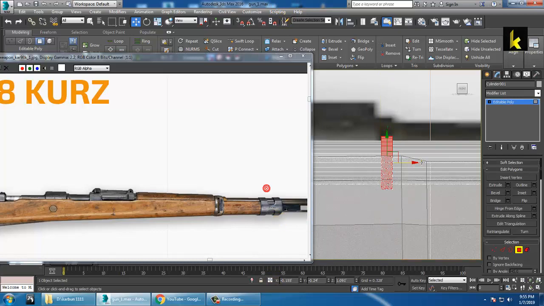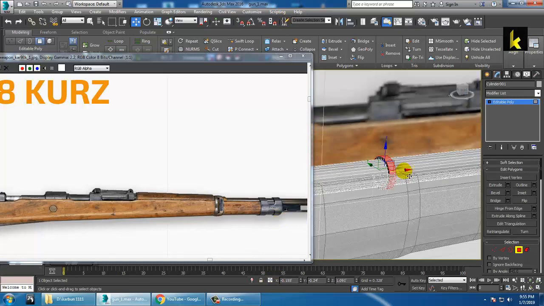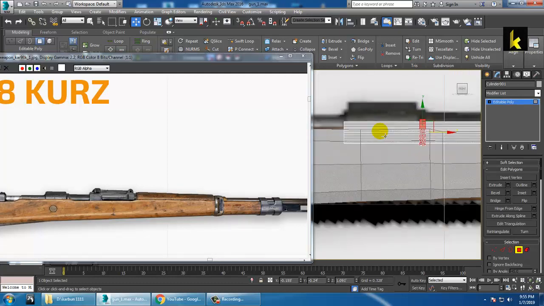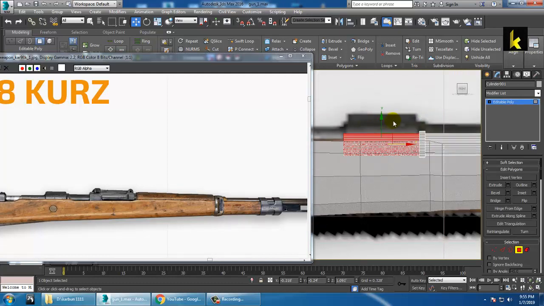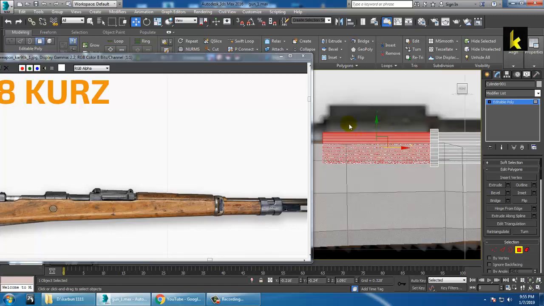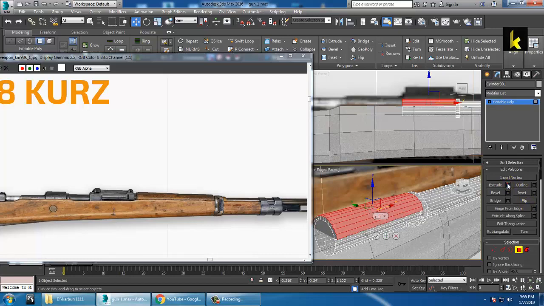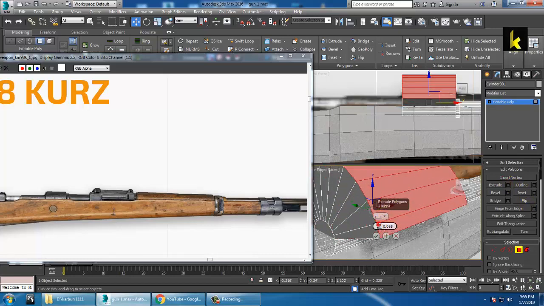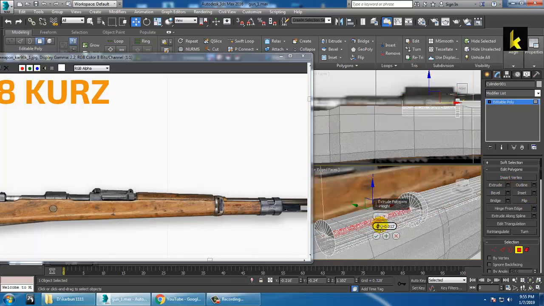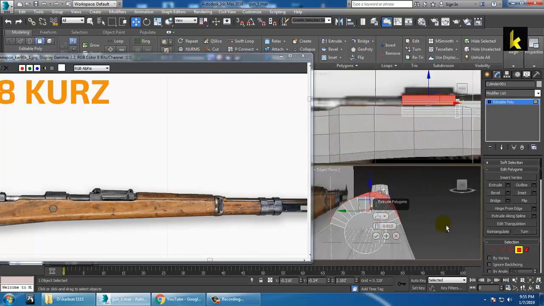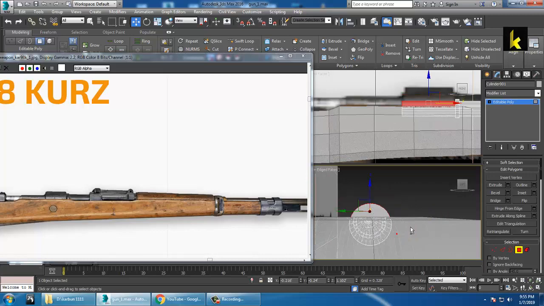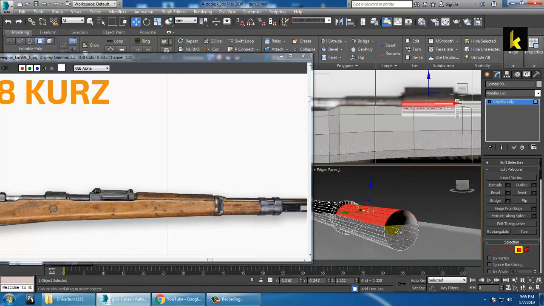So after this part is done, you can just select this part. If you just want to show the roundness right from the top, there is no need to select the bottom part. You can just extrude right from the top and push it, OK, like this. Make sure you are selecting this also, so that would be a better option over here. That's it.